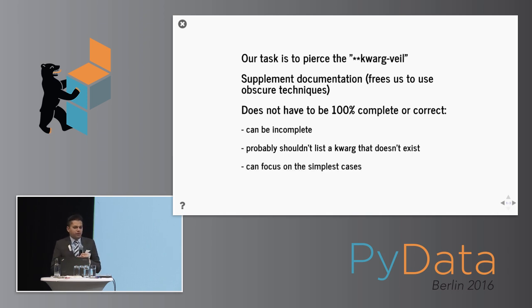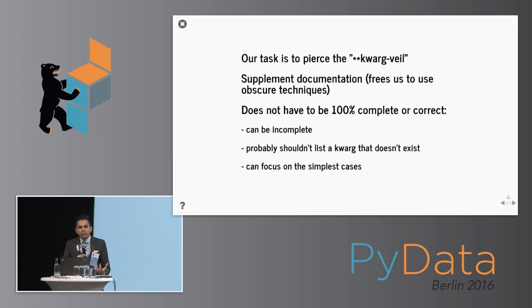Another thing is we might be able to focus on the simplest cases here. One thing that we'll see when we look at a static approach to solving this problem is that by its very nature, Python is impossible to statically analyze. And as a consequence, a malicious library author, like me, could construct situations in which there's no way that you could determine what arguments could be passed into that function without actually calling that function itself and waiting for it to throw a value error or some other exception.